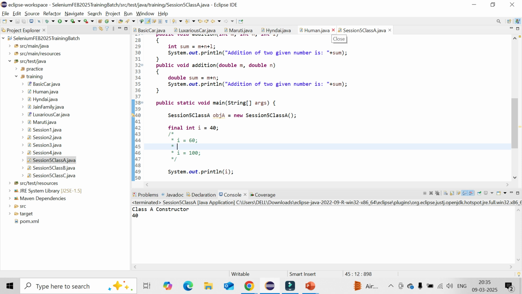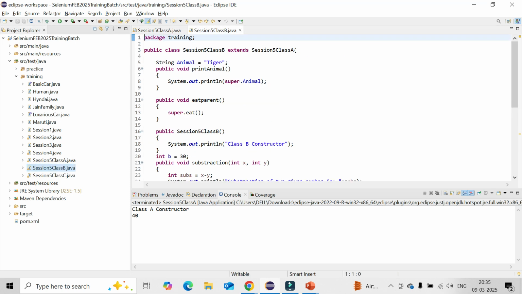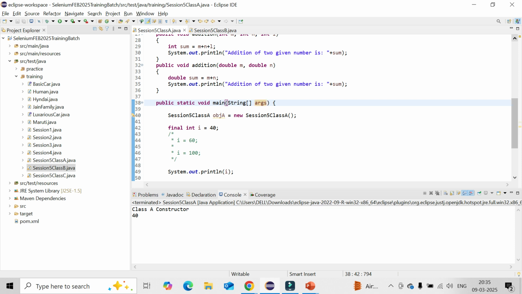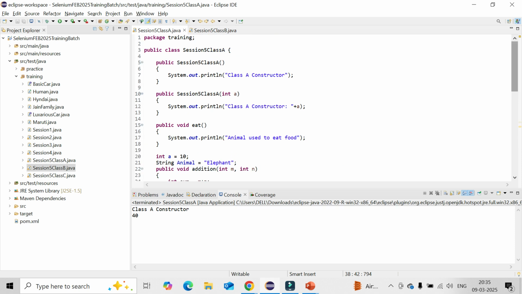Okay, then at the class level what I want to do, so I already created two classes, session A, session B, so think about that. I am defining a class, but my intention is that nobody can extend that class. Suppose you are a person, right?